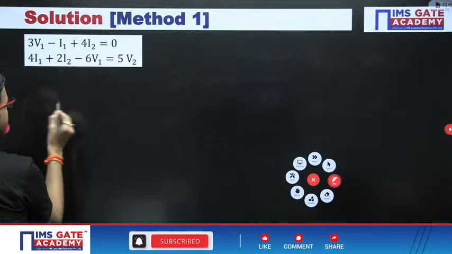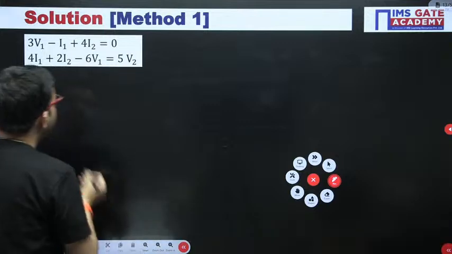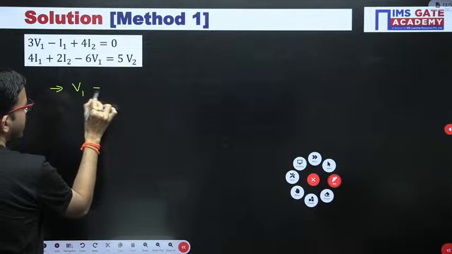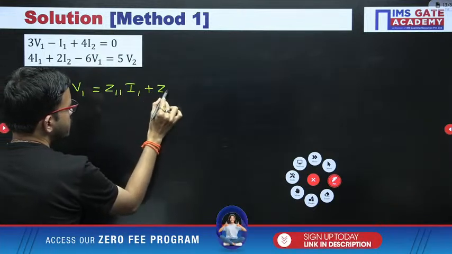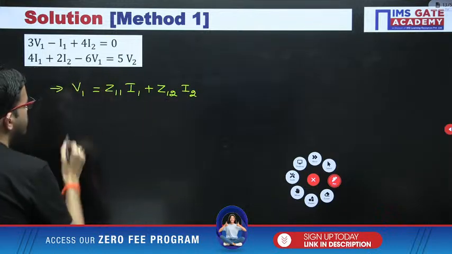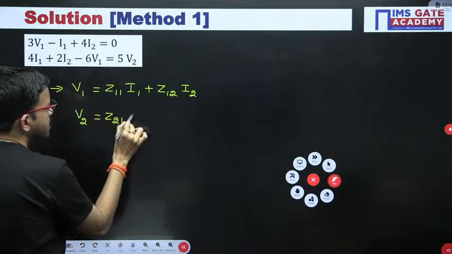Whatever the equations you are having, try to bring them into this particular format: V1 equal to Z11 I1 plus Z12 I2. Okay, with respect to Z parameters I am talking. Similarly V2 equal to Z21 I1 plus Z22 I2.